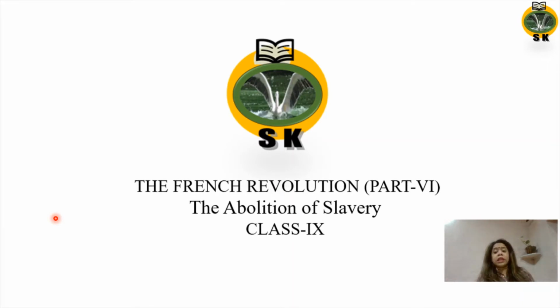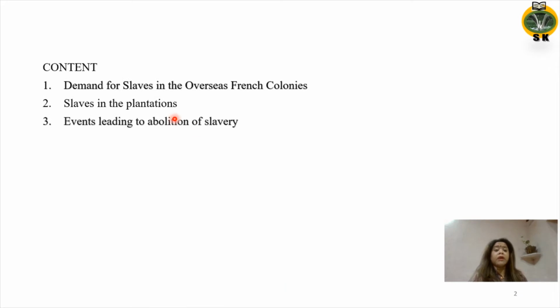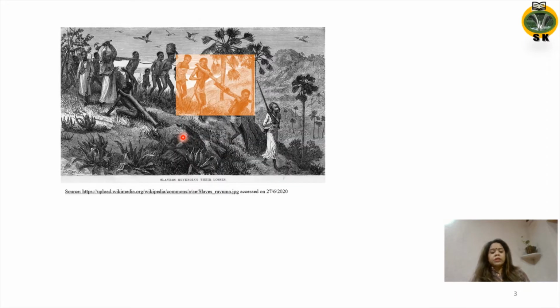The next subtopic of the French Revolution is the abolition of slavery. Today we will discuss the demand for slaves in the overseas French colonies, the slaves in the plantations, and the events that led to the abolition of slavery. There was demand for slaves in the overseas French colonies, especially in the Caribbean, to work in the plantations.